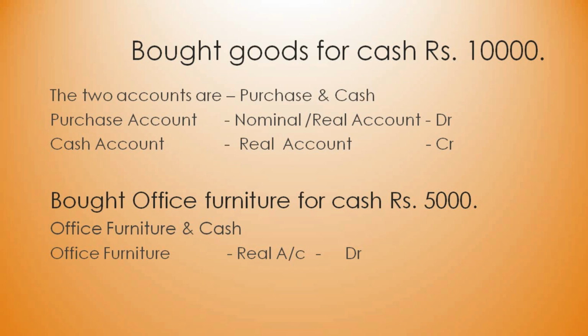And by applying the real account rule, debit what comes in and credit what goes out. Because office furniture has been bought into the business, it comes inside, so you're putting it on the debit side. And cash is a real account. You're buying office furniture for cash. So cash goes outside, so that's why it has been entered on the credit side.